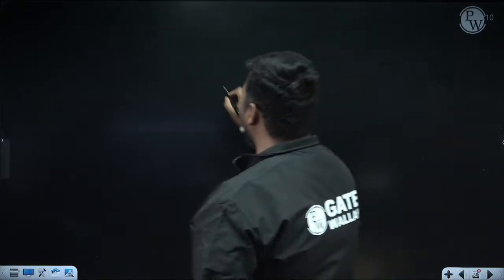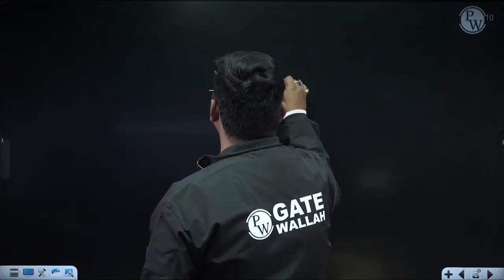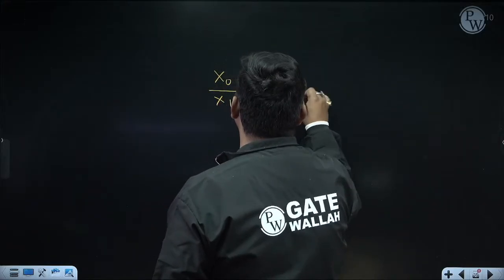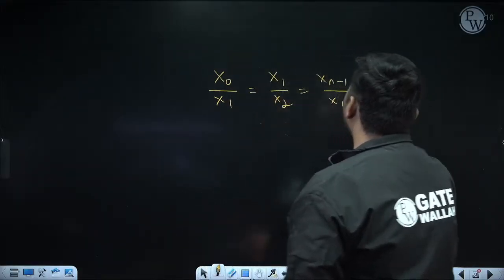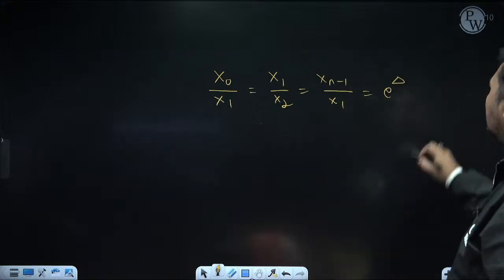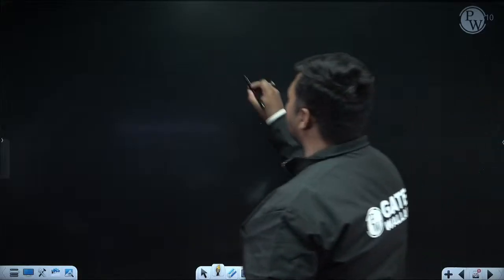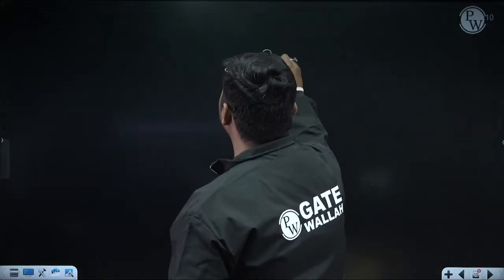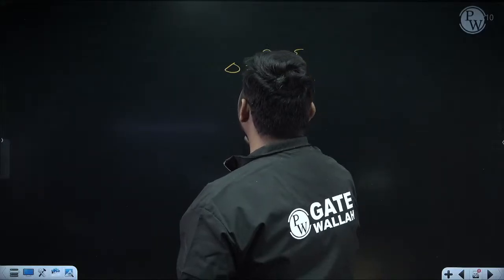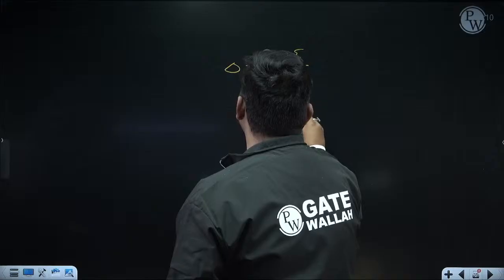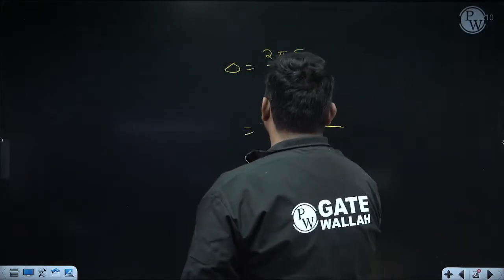The question is asking the ratio of amplitude of two consecutive cycles, means whether you say capital X0 by X1 or X1 by X2 or Xn minus 1 upon Xn. It is equal to e to the power delta. Okay. So e to the power delta, and delta is the logarithmic decrement. So first I am calculating delta. Formula to calculate delta is 2 pi zeta upon root over 1 minus zeta square. So from this I can calculate delta. 2 pi zeta, zeta is 0.1, upon root over 1 minus zeta square.